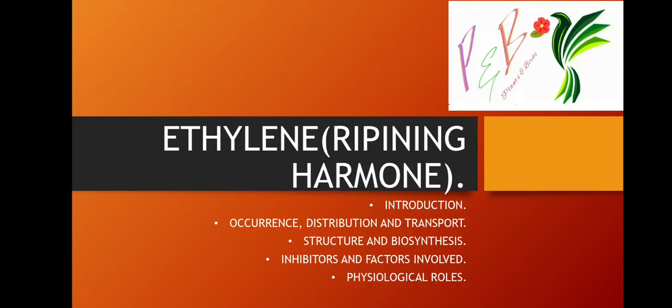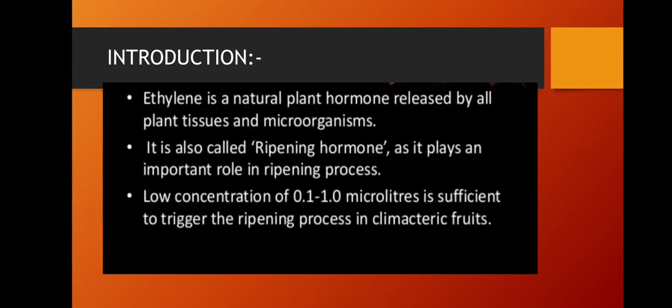Friends, in today's video we will discuss the last plant growth hormone, the plant growth inhibitor ethylene, also called the ripening hormone. We will discuss its introduction, occurrence, distribution and transport, structure and biosynthesis, inhibitors and factors involved, and physiological roles. Firstly, introduction. Ethylene is a natural plant hormone released by all plant tissues and microorganisms.